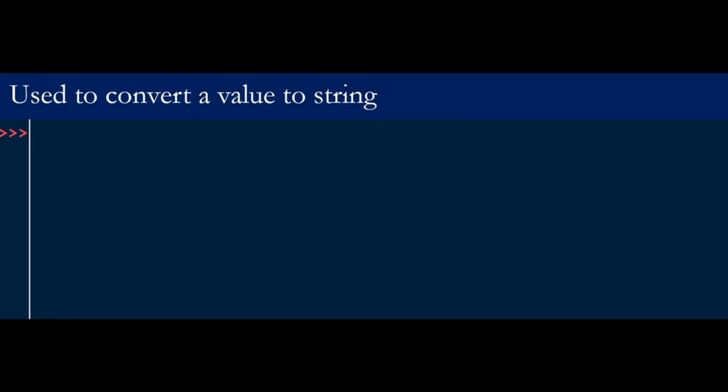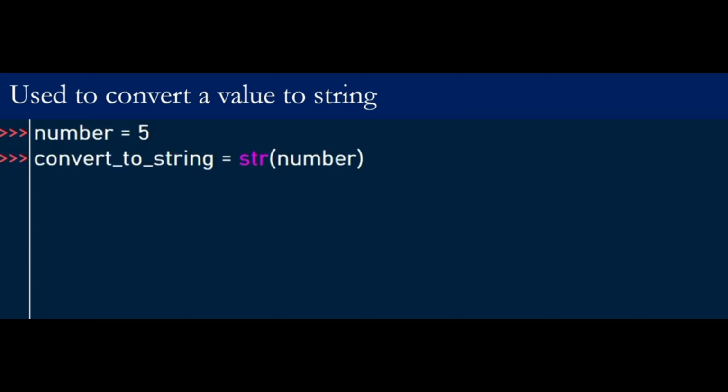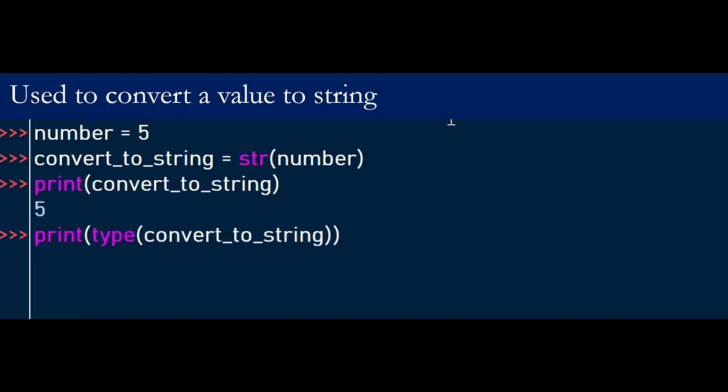Then to convert a value to string, you can use the string method. You declare a number, which is an integer value, and convert it to string by using this method. You see that when you print, it's giving you the result of the converted value, which in this case was an integer. We assigned the converted value to this variable converted to string, which we are going to print out so that we see the type. We've converted it to type string.